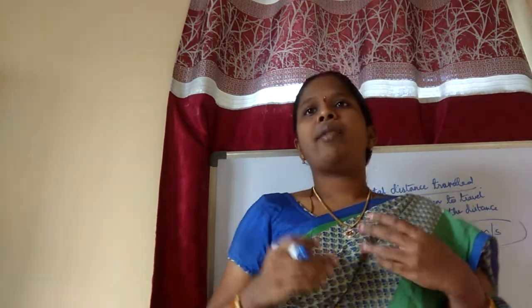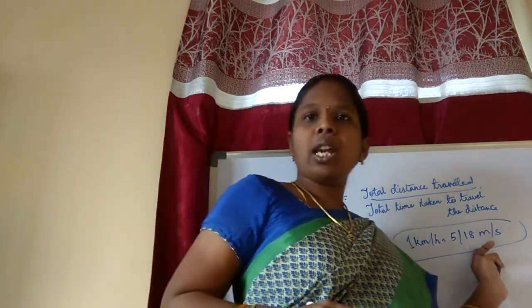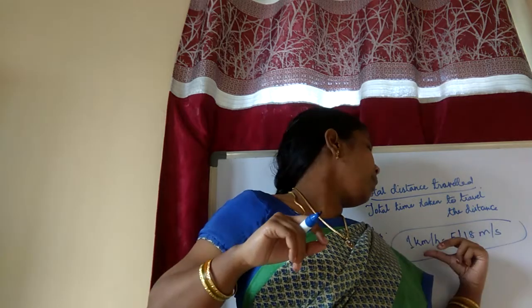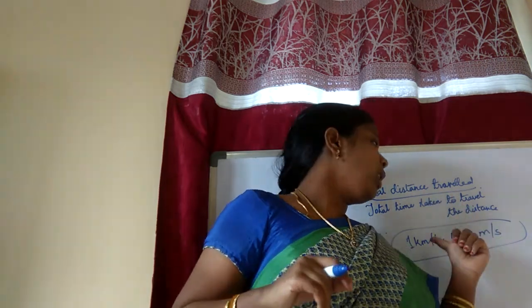You don't know, right? So every time any problem is given, we need not calculate everything. I will show you now how you got the value, so that you can use this value in every problem. They have given the values, so you can convert kilometers per hour into meters per second this way. Think of this as a formula, so keep it in mind. 1 kilometer per hour is equal to 5 by 18 meters per second.